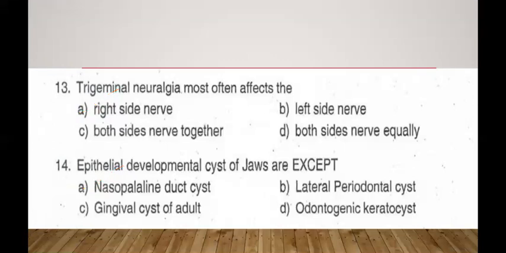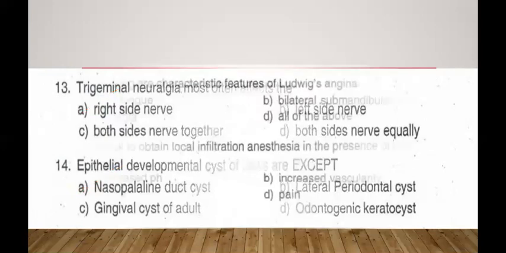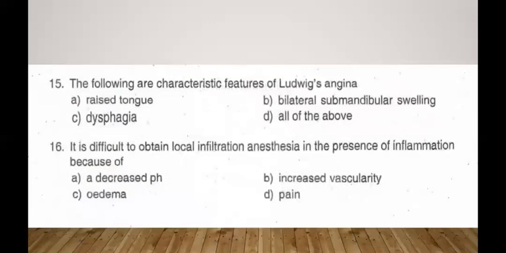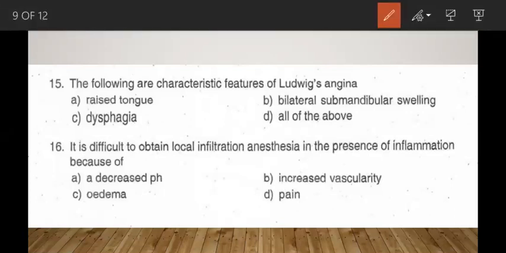Now the next question. The following are characteristic features of Ludwig's angina. As we all know, raised tongue, bilateral submandibular swelling, and dysphagia are the characteristic features of Ludwig's angina. So it's a straightforward question and the answer is D, all of the above. Moving to the next question.